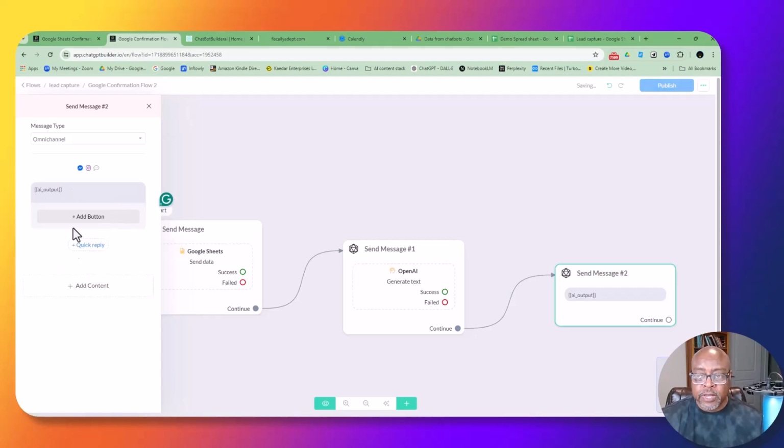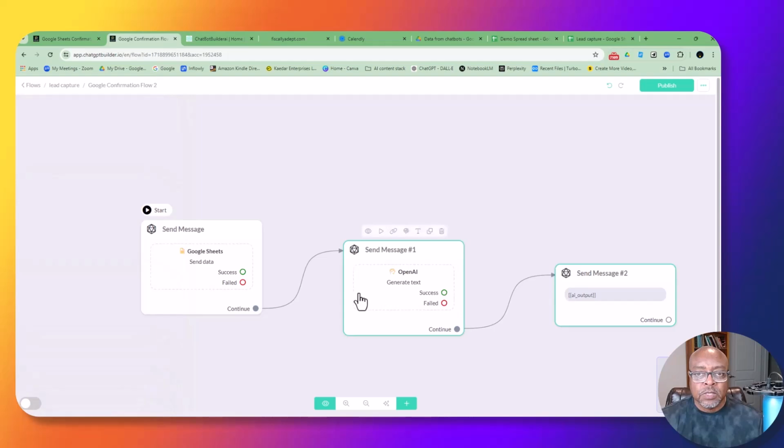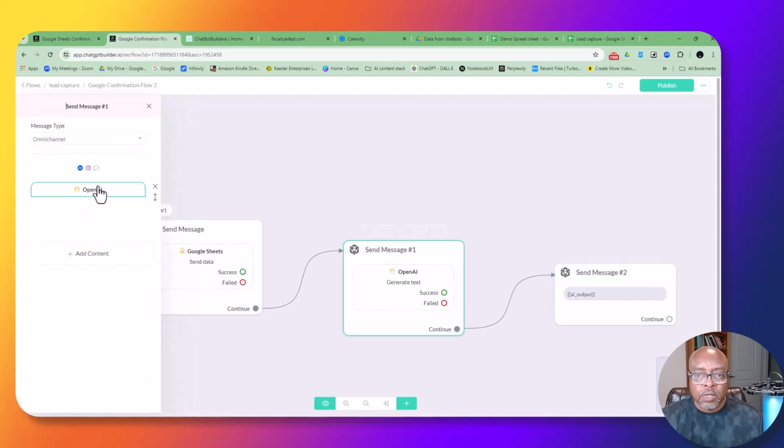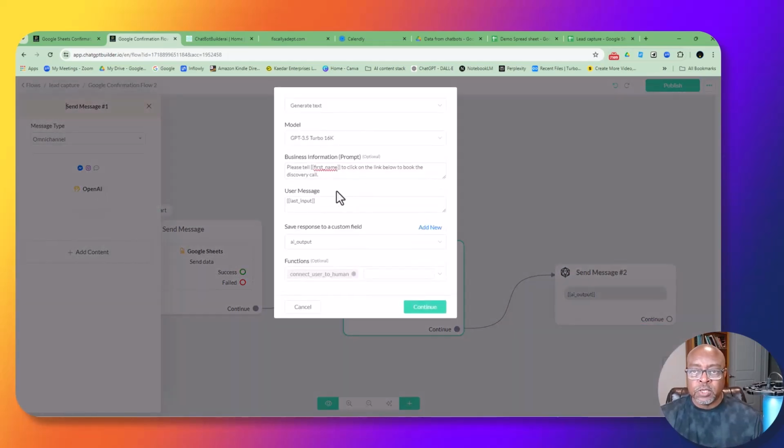So now I have AI output here. When it tells them to send the message, it's going to put that AI output. It's going to tell them click on the button below in order to book the discovery call. Now it's sending it to that box.